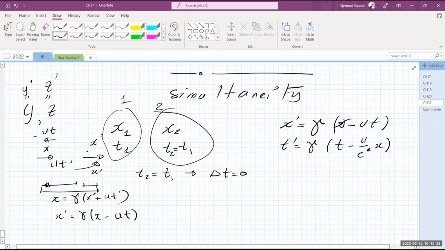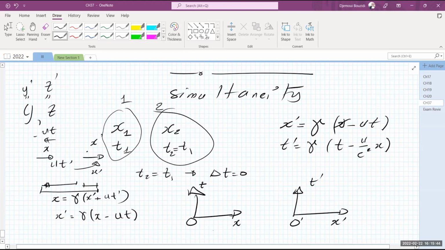Now, Professor, can you remind us what u represents? u represents the velocity of the moving frame. So here is O prime, and here is O, observer O. Both of these frames, so this one records positions with a prime in them, t prime, and this one records positions without the prime in them. So this is the person sitting on the station, and this is the person sitting on the train. Okay, the train is moving with the velocity u. Make sense now?